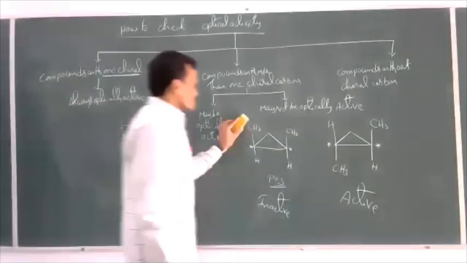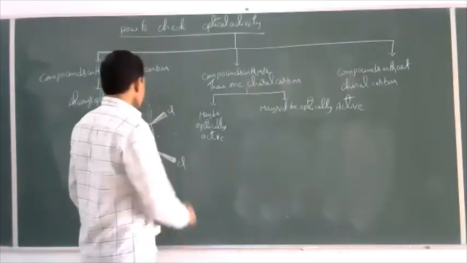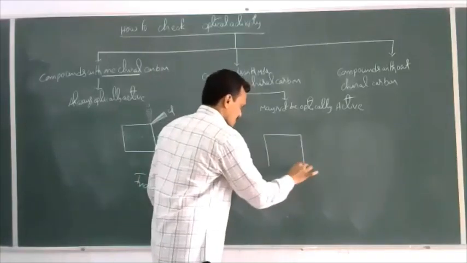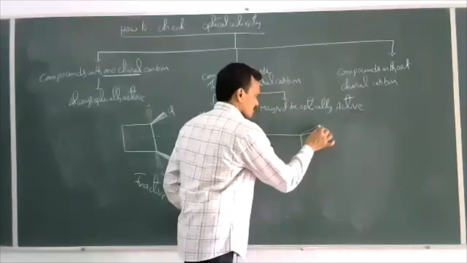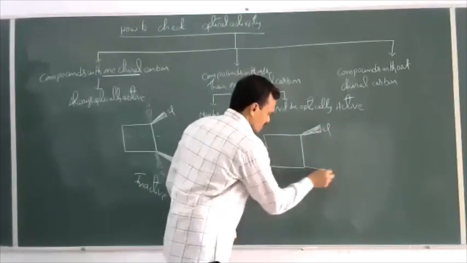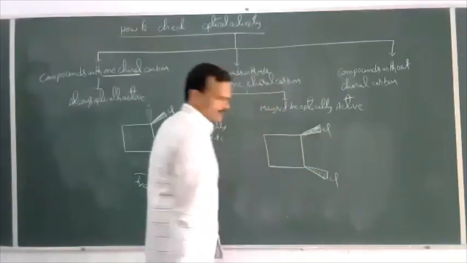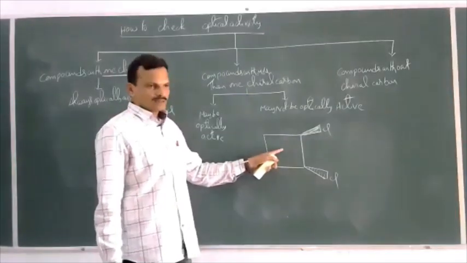Now, let us take one more structure. I'll take the structure like this. One chlorine above the plane, and one chlorine below the plane. Now, does this possess a plane of symmetry or not?